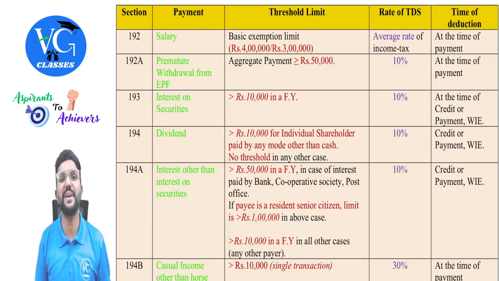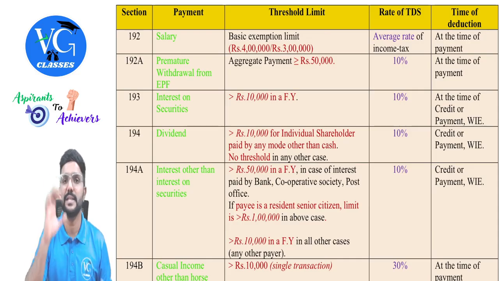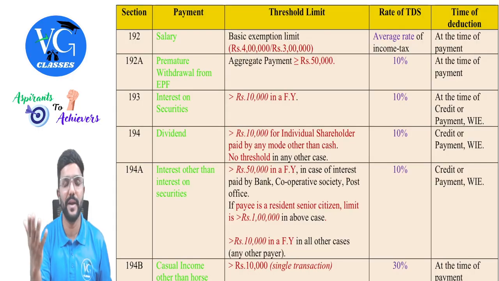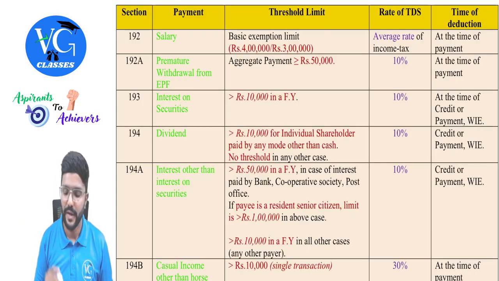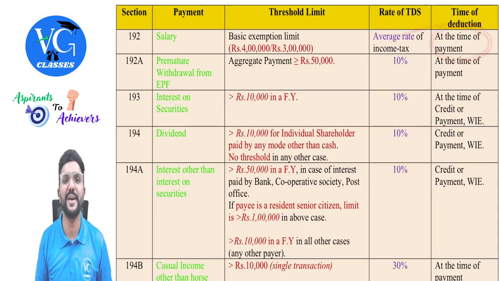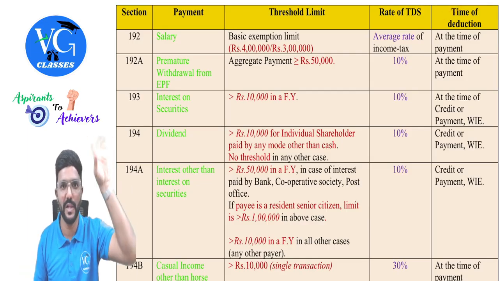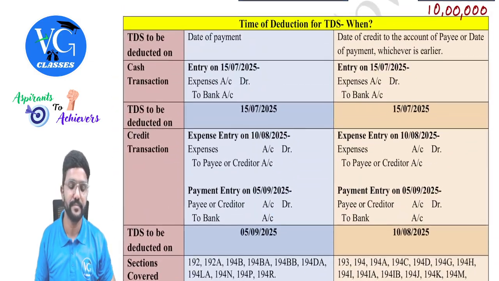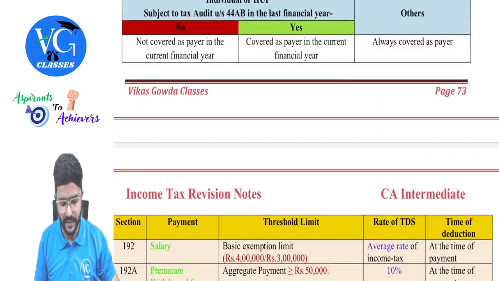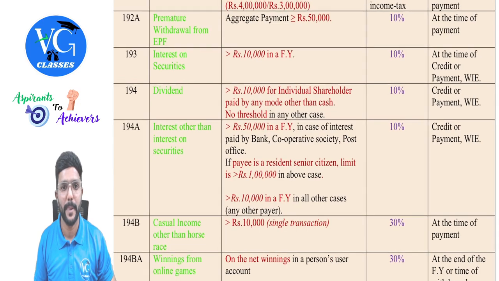Even if employee is eligible for rebate under section 87A, where the employee's tax liability is zero after claiming rebate, the employer will not deduct TDS, guys. Okay. And when TDS has to be deducted by employer is at the time of payment. I have already discussed in detail, guys, for all the sections in this table. Got it? Yes. Sure. Next.